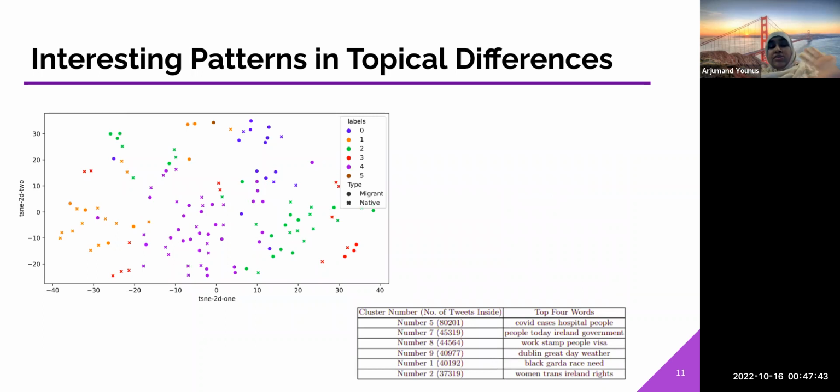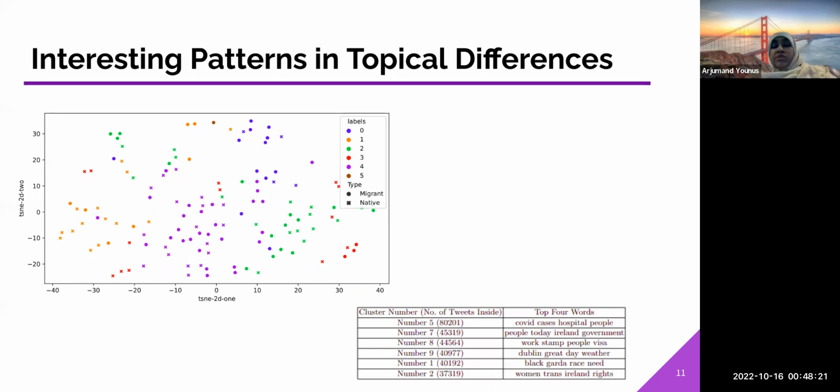Now, after this topical analysis, there were some interesting patterns we noted, as this preliminary graph shows. Label 0 and label 2, this is a TSNE visualization of the word embedding clusters. Label 0 is a topic in which the migrant community was very active and vocal. It was about racism, stereotypes, those kinds of topics. And label 2 was a topic in which the native community was very active, about the hashtag Save NMH. NMH is National Maternity Hospital.